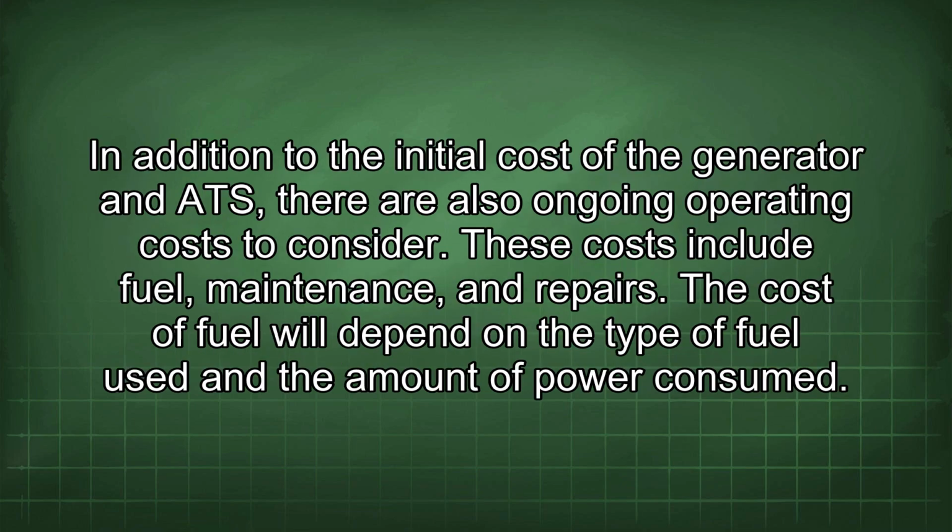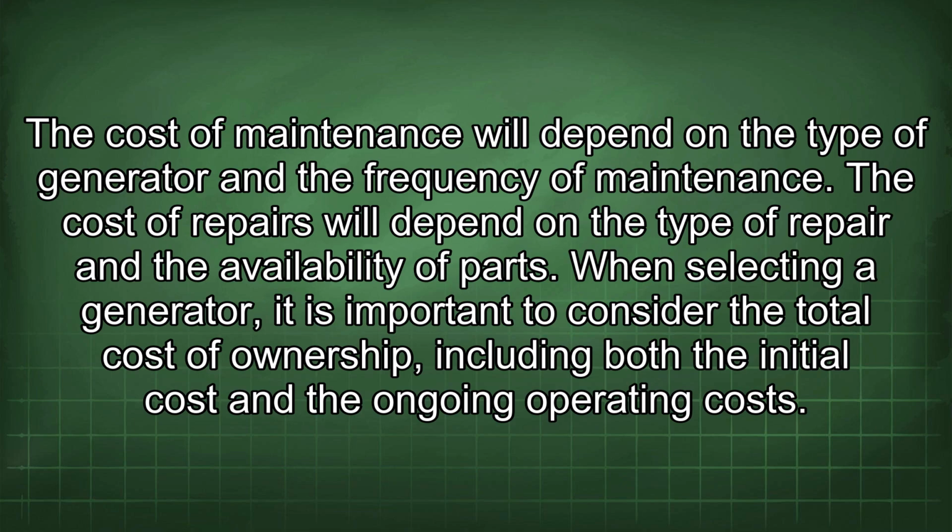In addition to the initial cost of the generator and ATS, there are also ongoing operating costs to consider. These costs include fuel, maintenance, and repairs. The cost of fuel will depend on the type of fuel used and the amount of power consumed. The cost of maintenance will depend on the type of generator and the frequency of maintenance. The cost of repairs will depend on the type of repair and the availability of parts.